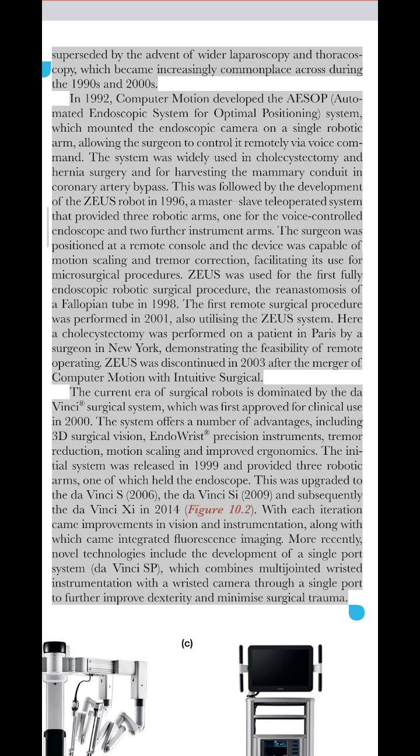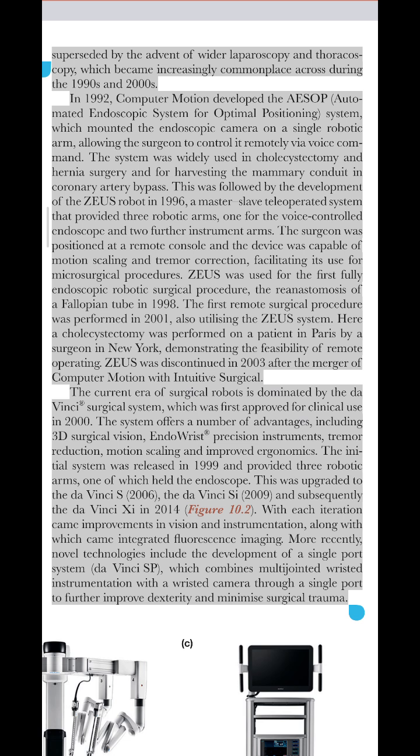This was followed by the development of the Zeus robot in 1996, a master-slave teleoperated system that provided 3 robotic arms, 1 for the voice-controlled endoscope and 2 for the instrument arms. The surgeon was positioned at a remote console and the device was capable of motion scaling and tremor correction, facilitating its use for microsurgical procedures. Zeus was used for the first fully endoscopic robotic surgical procedure, the reanastomosis of a fallopian tube in 1998.